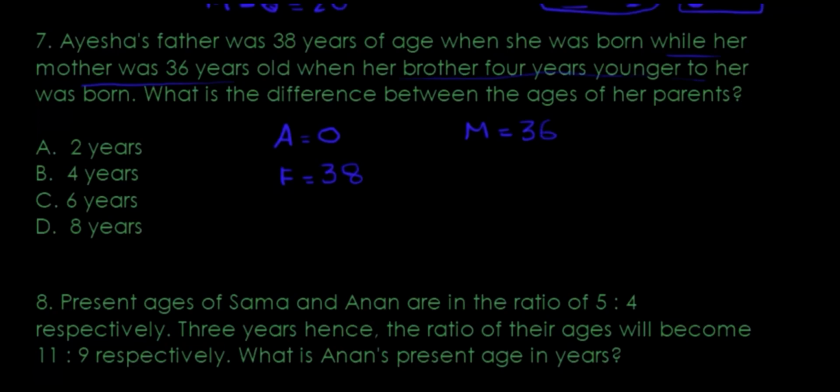When her brother, 4 years younger to her, was born. So the brother was 0 when he was born. How old was Aisha? Her brother is 4 years younger, so Aisha must have been 4 years of age when the brother was born, right? What's the difference between the ages of both the parents?